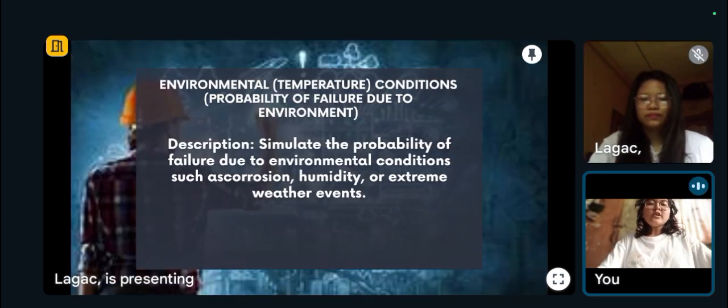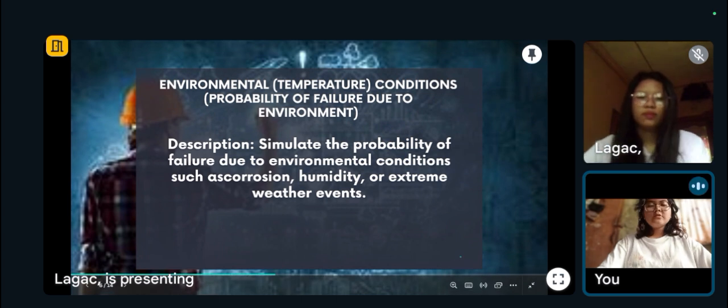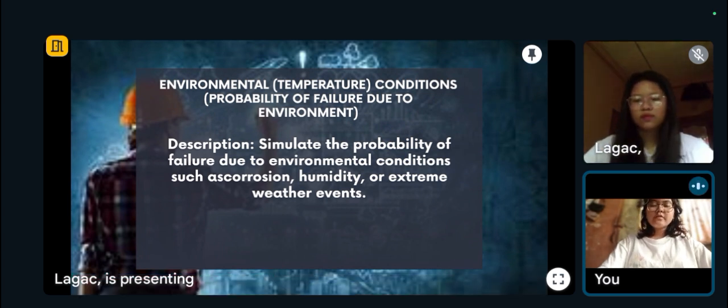Let's talk about the three key things that affect how strong and long-lasting structures are. First is the environmental conditions. These are the effects of nature on structures, things like heat, cold, rain, and humidity that can slowly weaken materials over time.